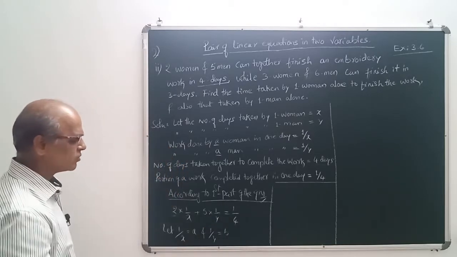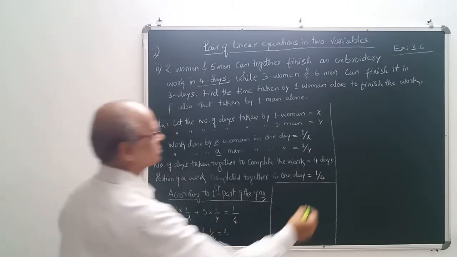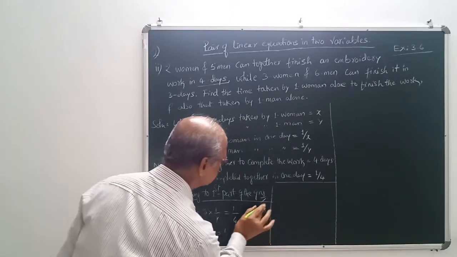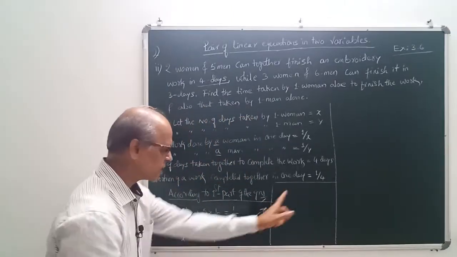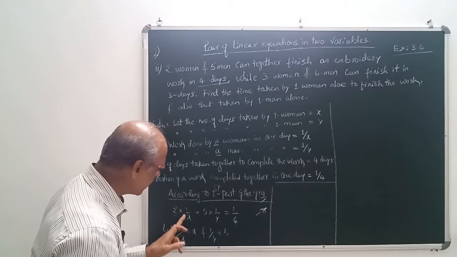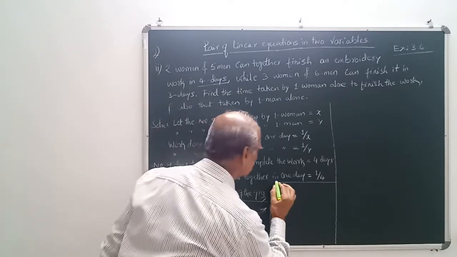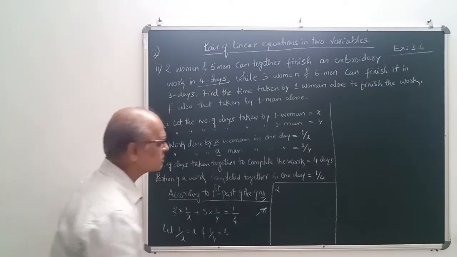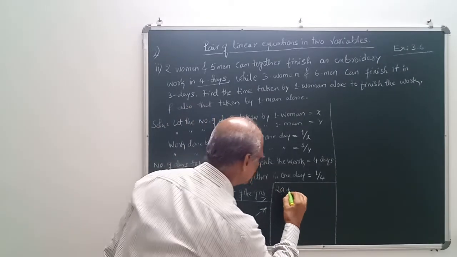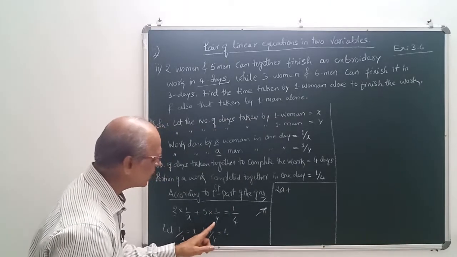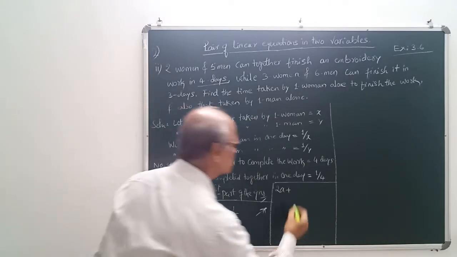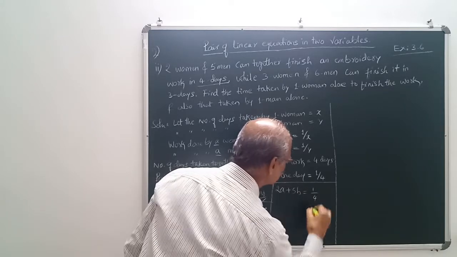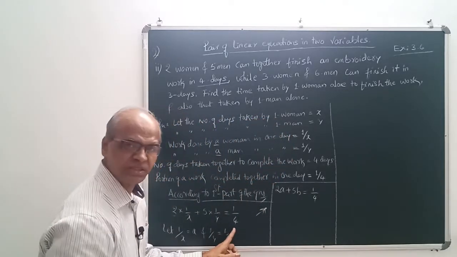Substitute for 1 by x and 1 by y in this equation. After this step, 2 into 1 by x means 2 into a, that means 2a, plus 5 into 1 by y means 5b, is equal to what? 1 by 4. This is 1 by 4 as it is.